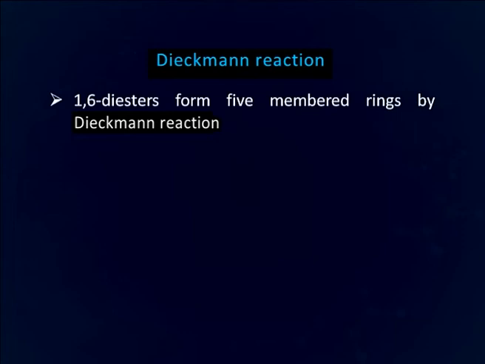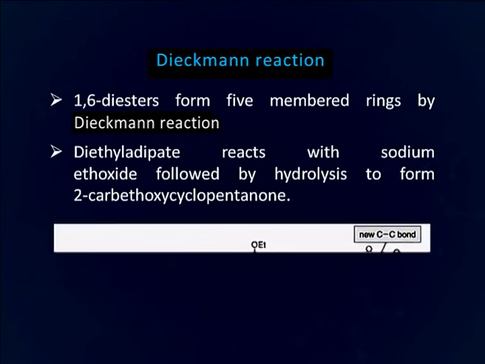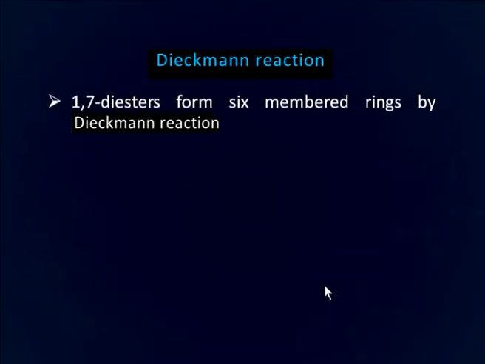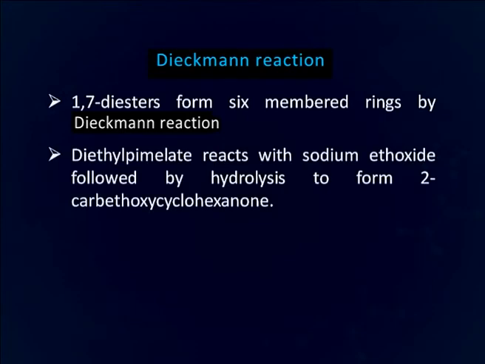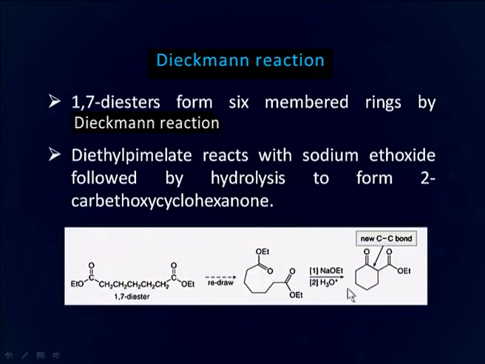1,6 diesters form 5-membered rings by Dieckmann reaction. Diethyl adipate reacts with sodium ethoxide followed by hydrolysis, forms 2-carboethoxy cyclopentanone as shown here in this reaction. 1,7 diesters form 6-membered ring by Dieckmann reaction. Diethyl pimelate reacts with sodium ethoxide followed by hydrolysis and forms 2-carboethoxy cyclohexanone as shown in this reaction. This is the product of Dieckmann reaction.